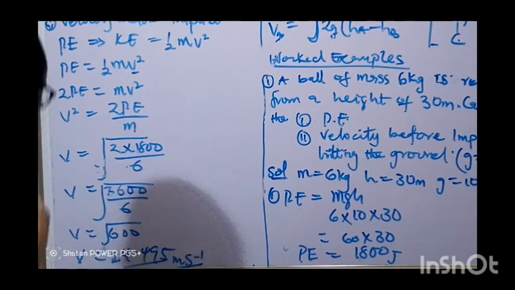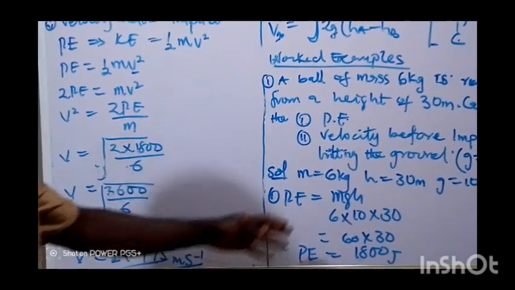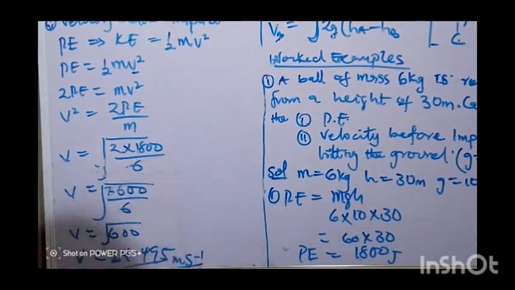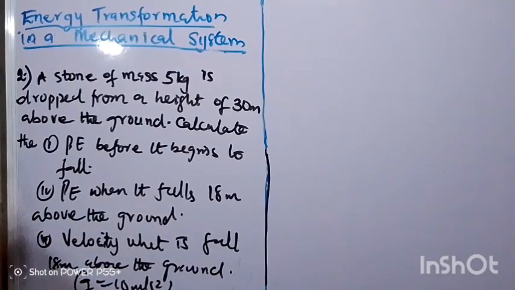24.495. That's the velocity before impact, or before hitting the ground. That is for example 1. Let's take this one as example 2.